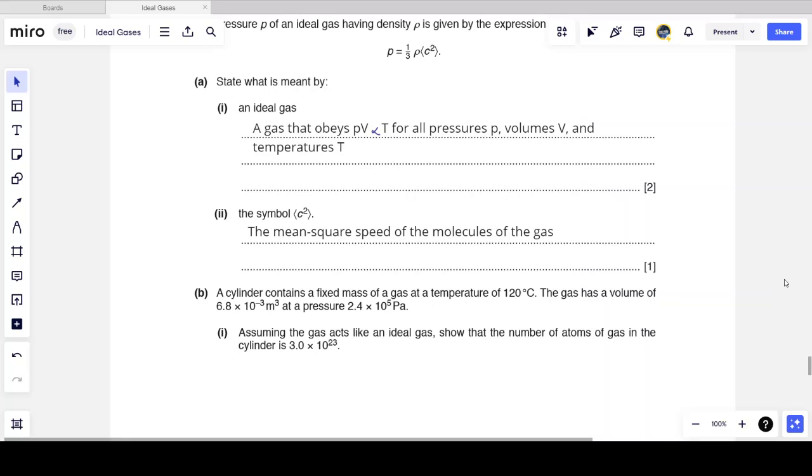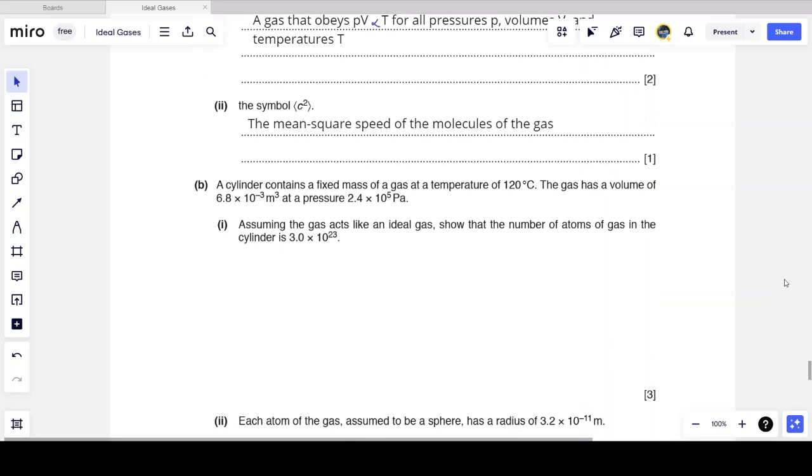Essentially, what you could also say is it is the average value of the square of the speeds of all of the molecules. So I take the square of the speeds for each individual molecule, I add them up, divide by the number of molecules, and that's what I get. So you can say the long way around, or you can simply say mean square speed. If you're comfortable saying mean square speed, that's fine. If you're not, say it's the average value of the squares of speeds of the molecules. Check my crash course out on the topic of ideal gases if you want some more clarity on the different types of statistical measures that we do in ideal gases.